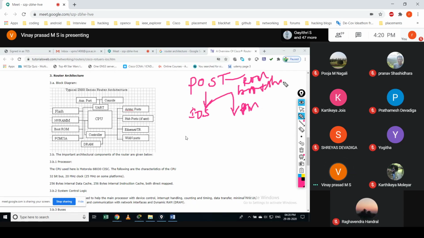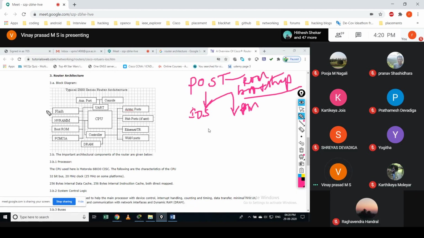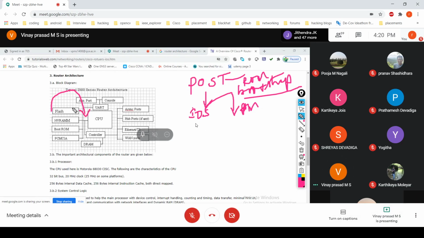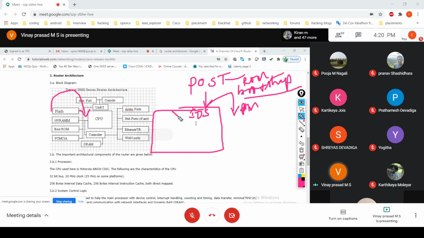Not only does it keep the mini OS, it also keeps this bootstrap. Means your operating system gets loaded into the device from the flash memory. Something has happened and you are not able to load the operating system from flash. Then your bootstrap is going to take the next decision to load the mini operating system which is in the ROM.